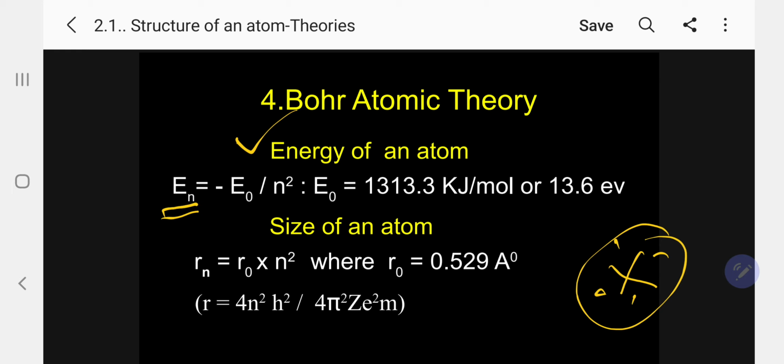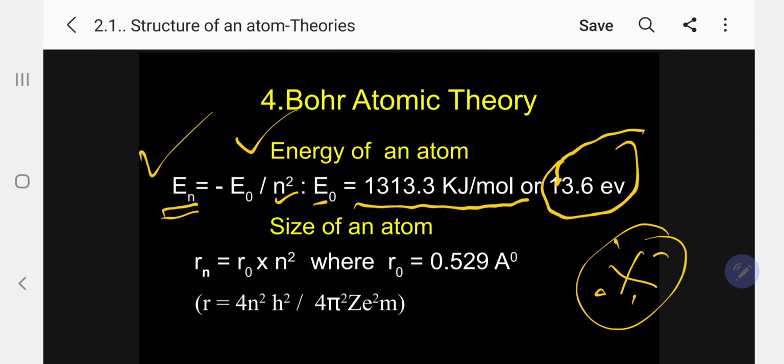En equal to minus E0 by n square, where n is nothing but the stationary level, state, energy level, starting with 1, 2, 3, etc., or K, L, M, etc. Whereas the E0 value is already given as 1313.3 kilojoule per mole, or in terms of electron volts, 13.6 electron volts. So if we know the value of n, you can easily calculate the energy associated with an atom, that is the electron, or the particular orbit. Please follow.